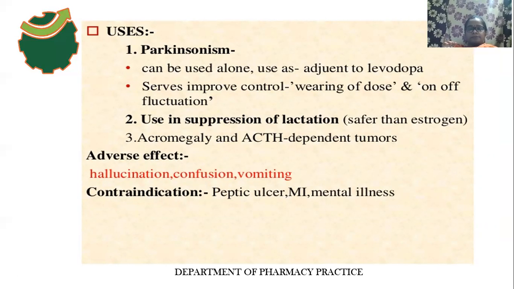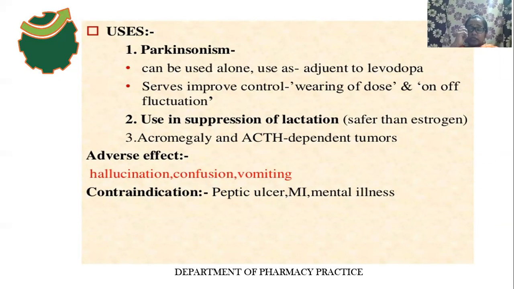Okay, and it is used in the suppression of lactation because this drug suppresses the prolactin level. And acromegaly means excessive growth. The excessive growth occurs due to overproduction of growth hormone.